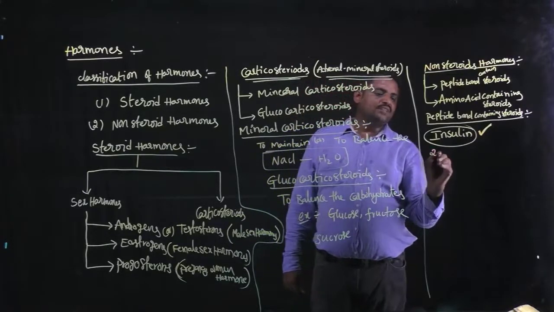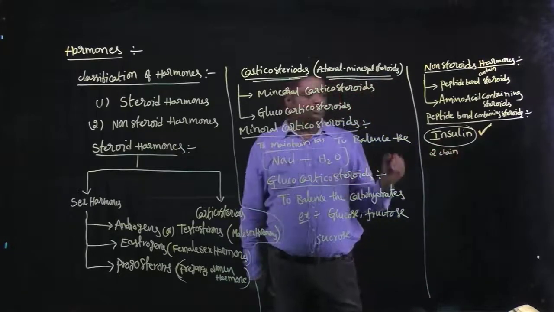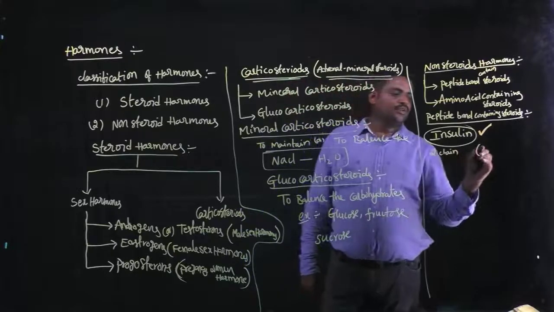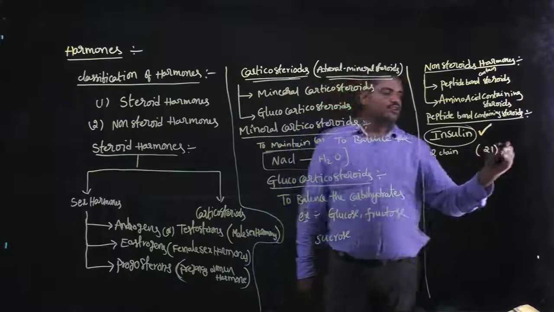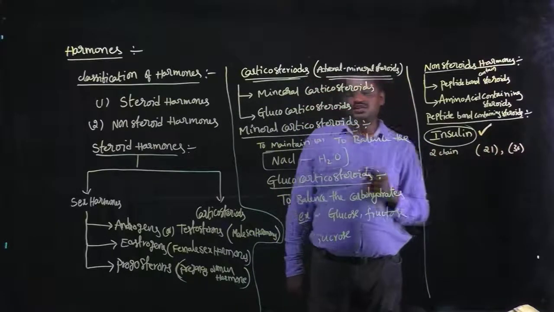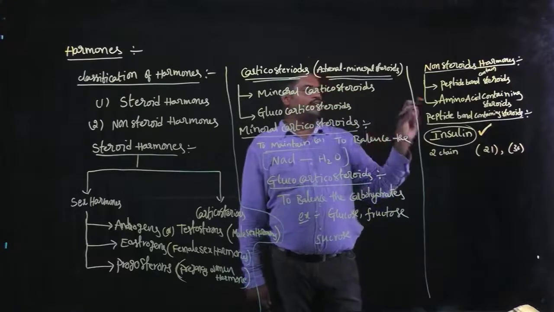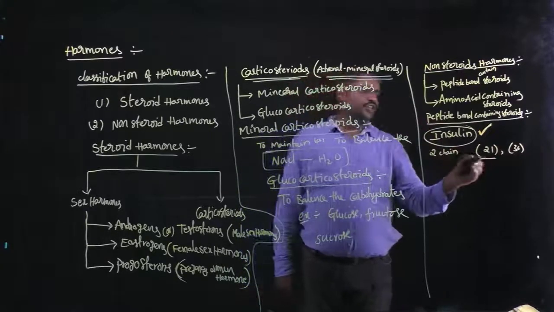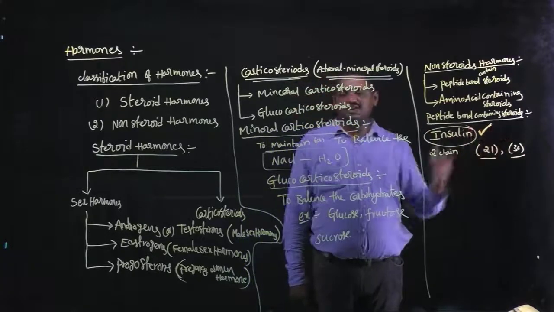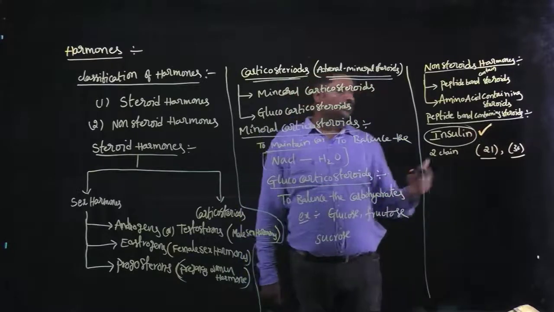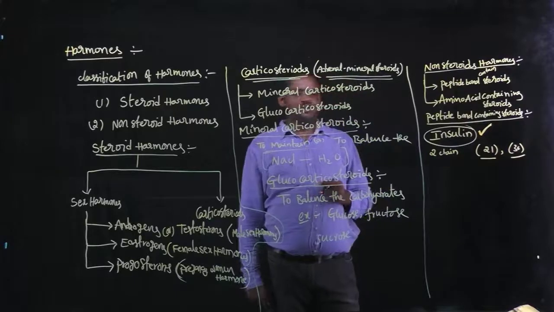Two chains are present in this molecule structure. One chain contains 21 amino acids and another chain contains 30. So peptide bond containing steroids means one chain contains 21 amino acids with peptide bonds, and the other has 30. Anyhow, insulin is the best example for peptide bond containing steroids.